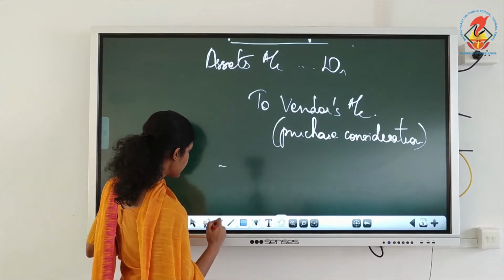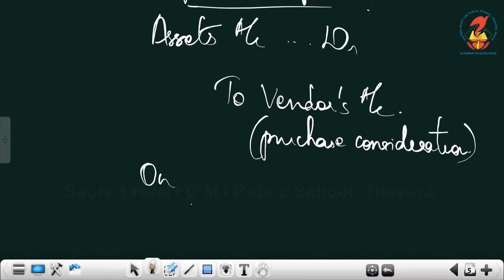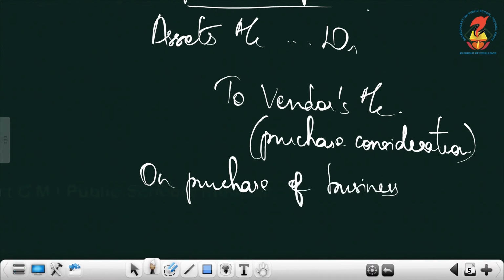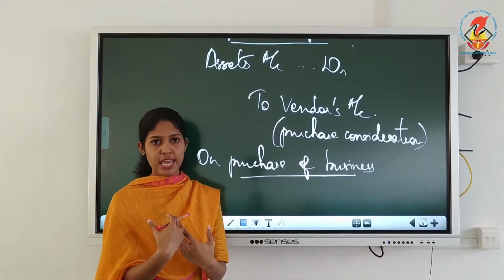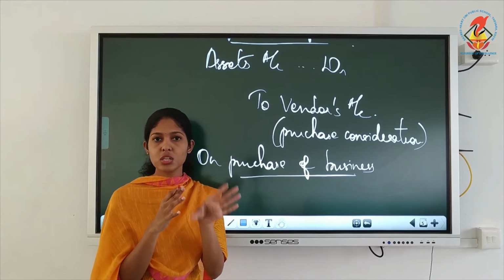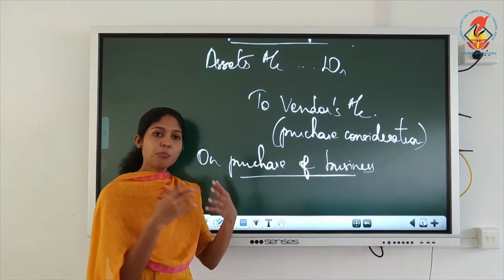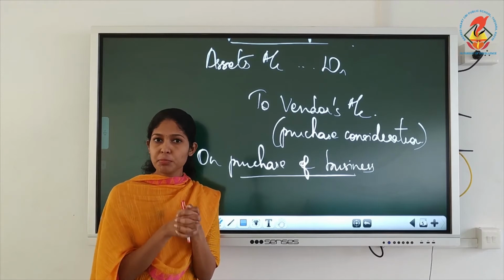Suppose instead of purchasing an asset, you are purchasing the entire business. You are taking over another business. That also can happen. Not only their assets, you can take over their entire business. That process is called taking over or takeover. Or sometimes you can say merging also.